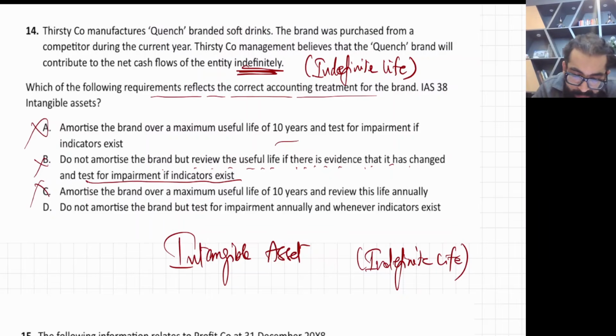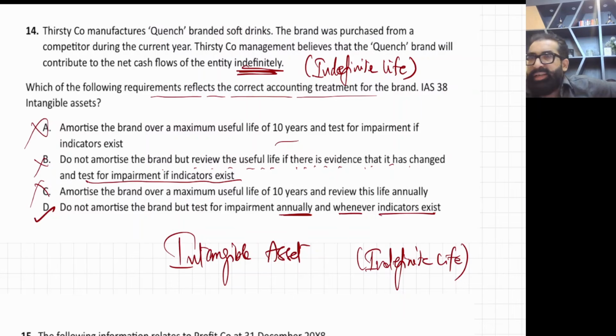Now read D. Obviously the first three are wrong. The fourth one is correct. Do not amortize the brand and test for impairment annually, and whenever an indicator exists. Yes, this is perfect. Annually is a must. And if in the mid of the year you get an impairment hint, then again impairment testing is a must. So D is the perfect answer.